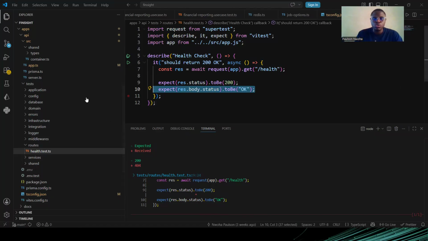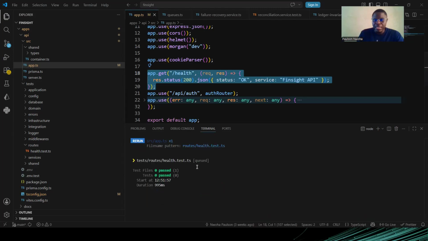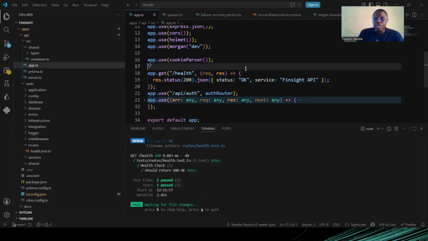So now let me go to my app.ts. That is where I implemented it. If I uncomment this, you can see that it has restarted, and you can see that it has passed. Look at what I'm doing here. There is this endpoint. First of all, it's available, and second, it is returning a 200 status code, and the resource body has a status of okay. So you can see now this test has passed.